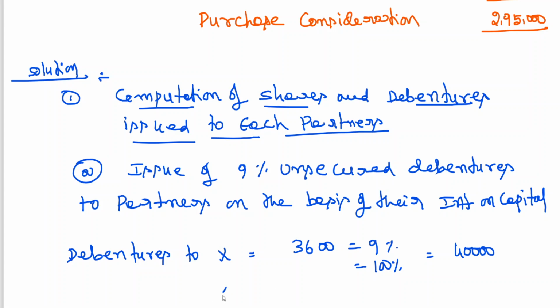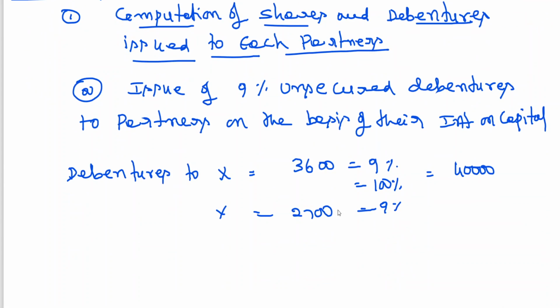I have already told you. Similarly, Y: 2,700 interest on debentures, he was getting 9%. 100% how much? That means if you issue 40,000 debentures at 9%, 3,600, who is going to get it in future? In company, X is going to receive interest of 3,600. For that, he needs to be given 40,000 unsecured debentures.